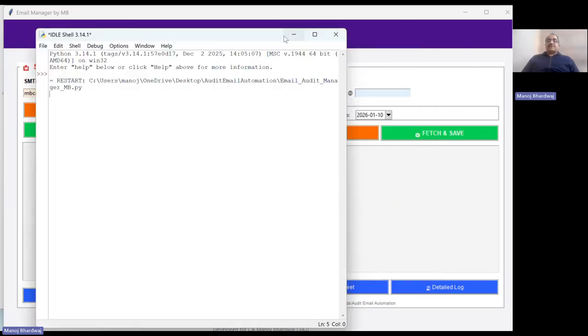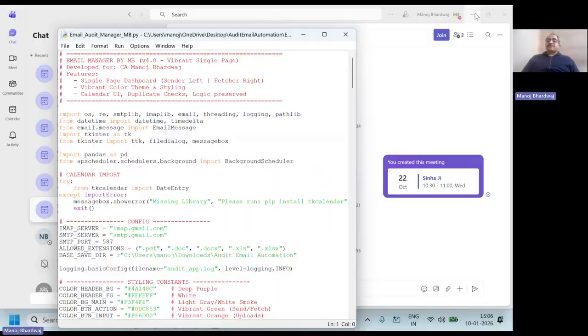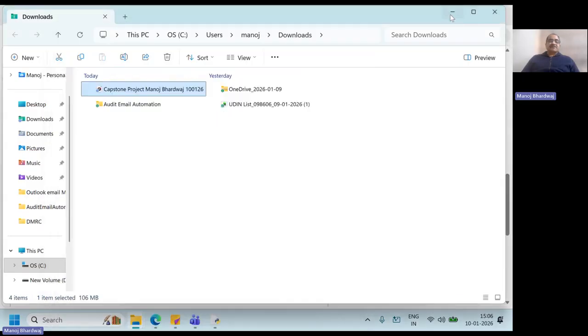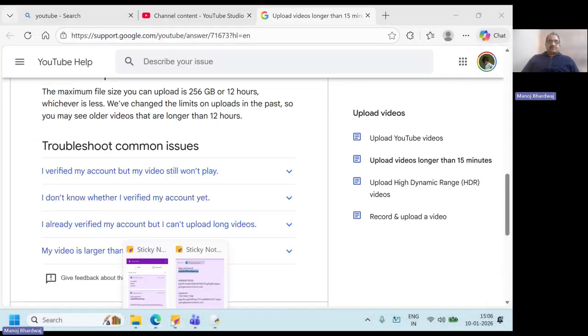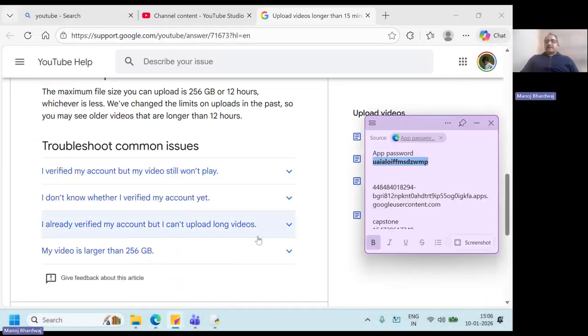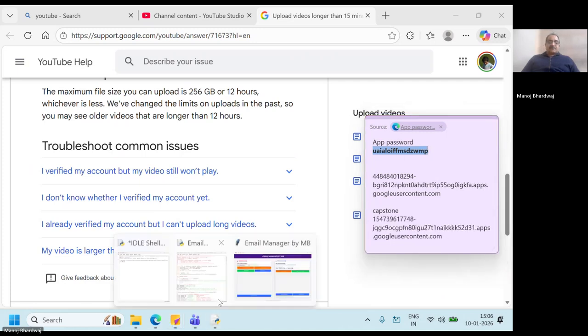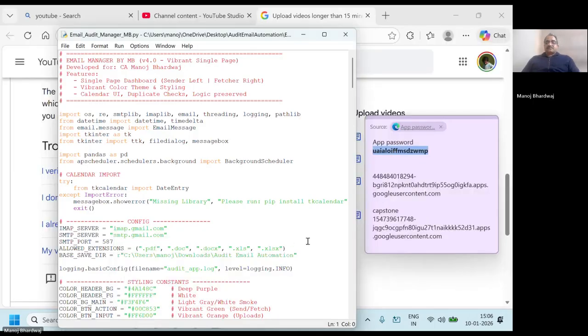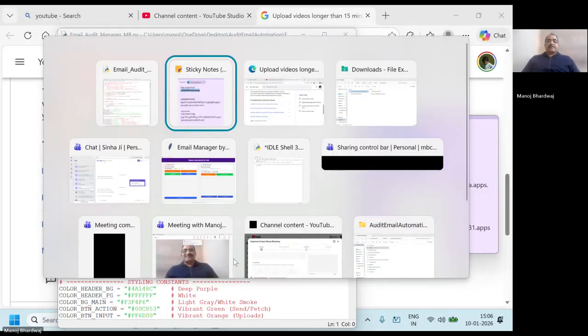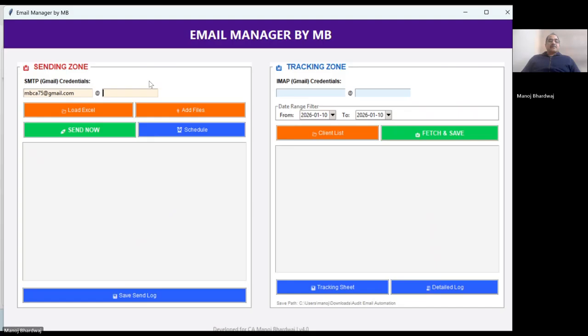Just a minute. The application password, I've saved it in my note. I put in the application password.